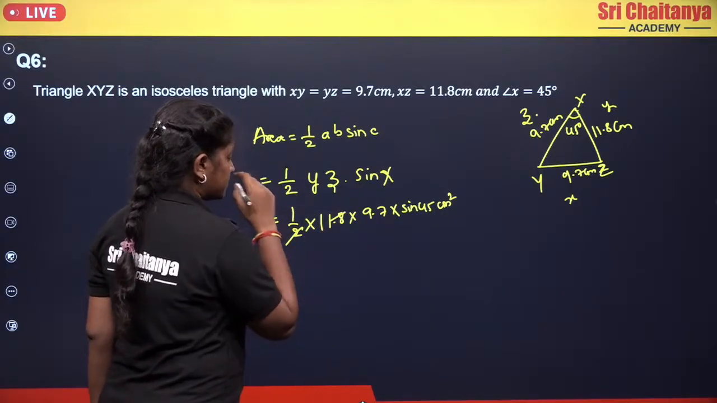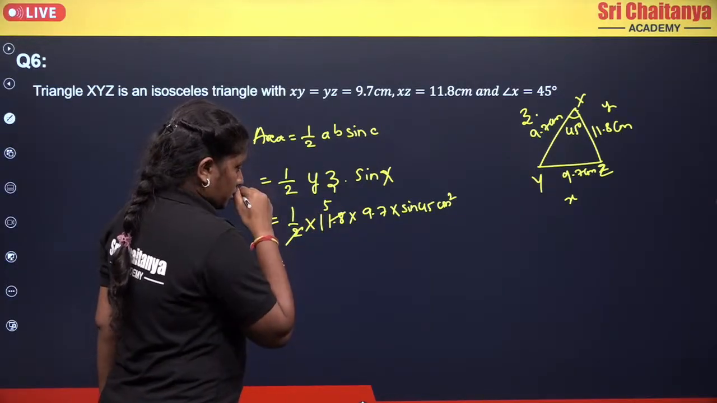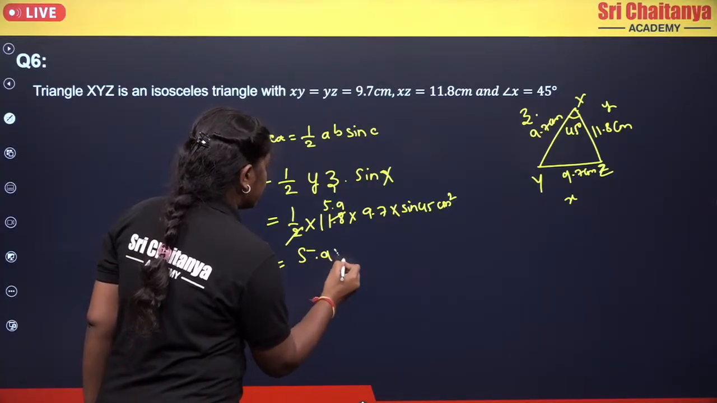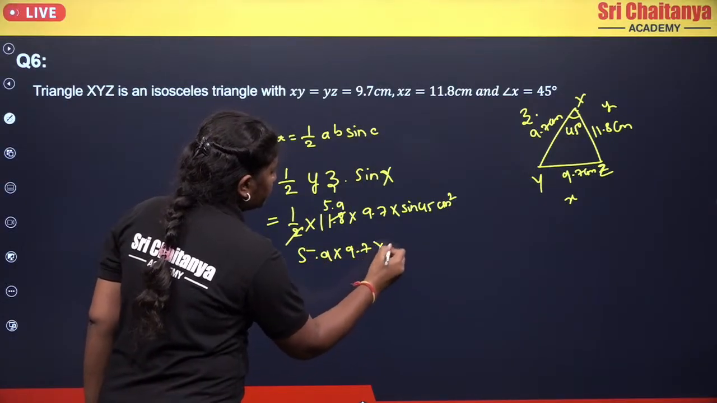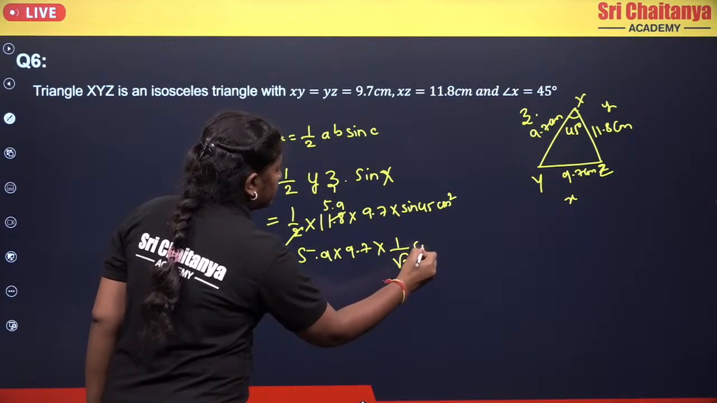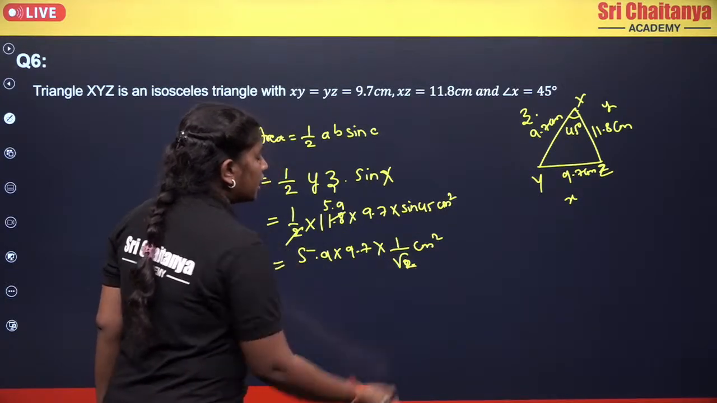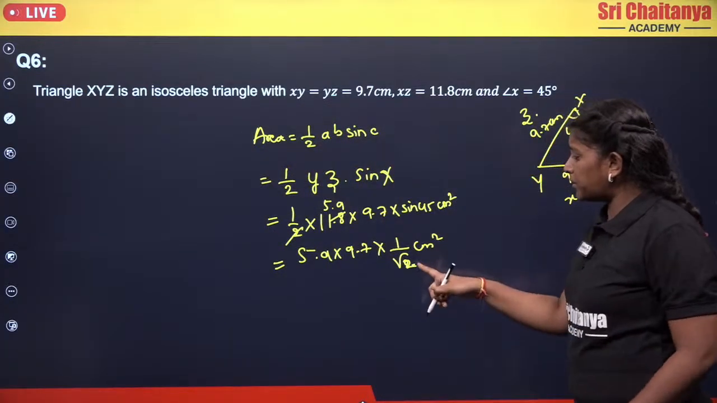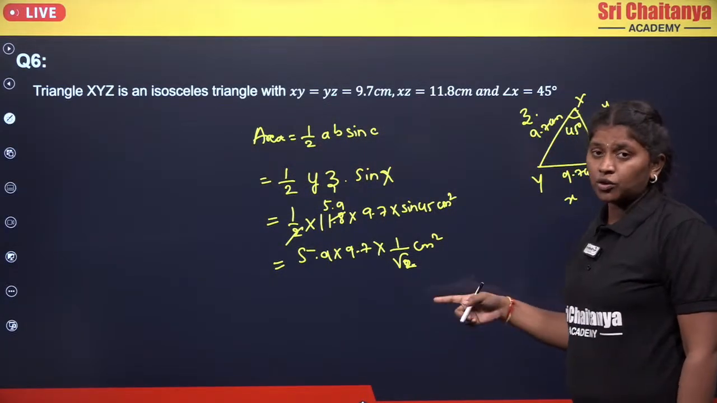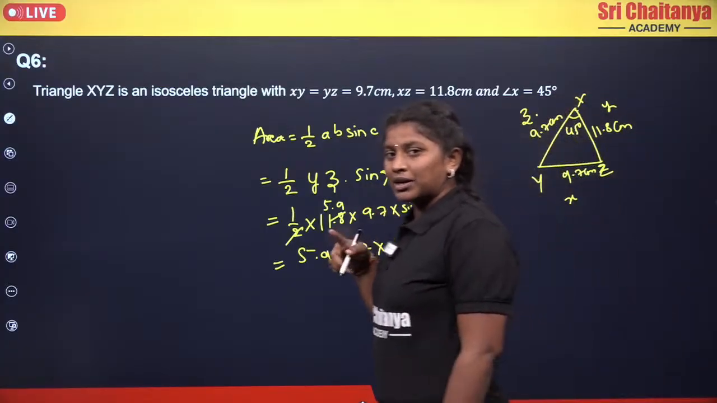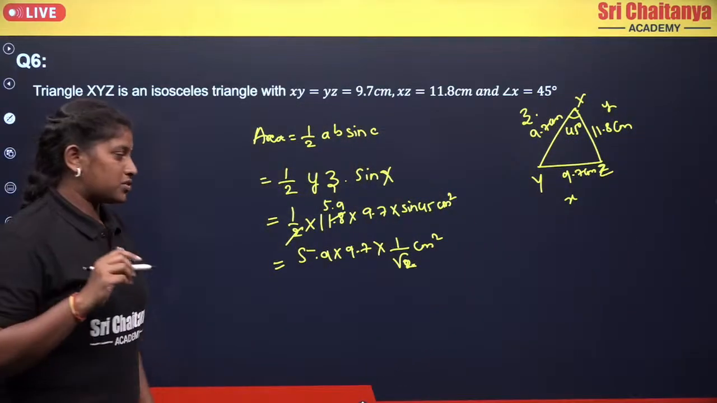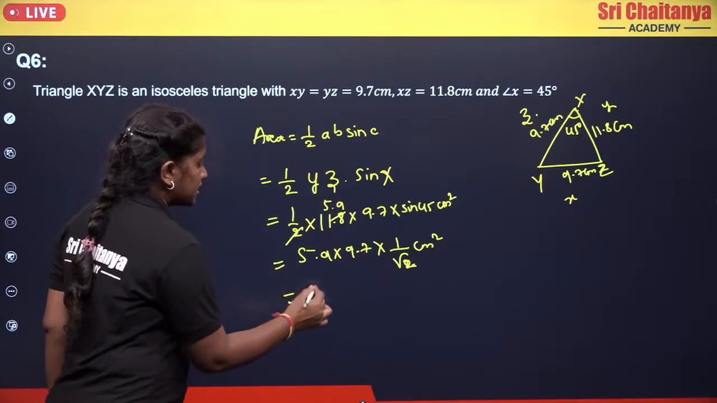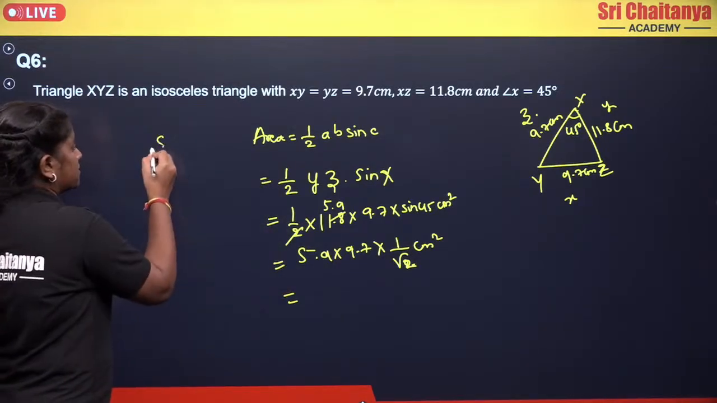Now it will cancel this one for 5.9. So that becomes your 5.9 multiplied by 9.7 into 1 by root 2 centimeter square. Okay. If you want to eliminate your root 2, you can multiply both numerator and denominator with root 2. So that you can eliminate the denominator which is of root 2. Okay. So instead of doing that, you can simply write it as just multiply your 5.9 with 9.7.